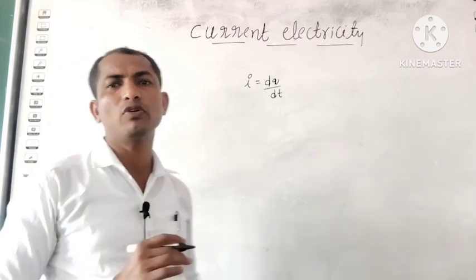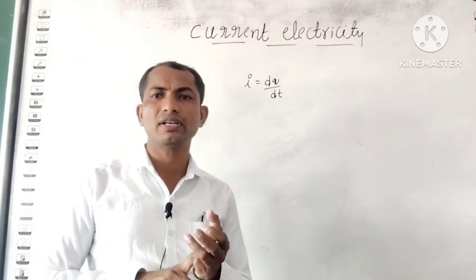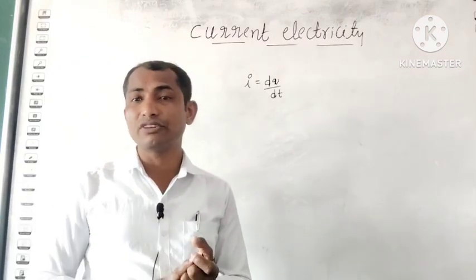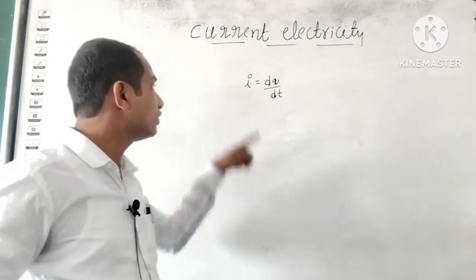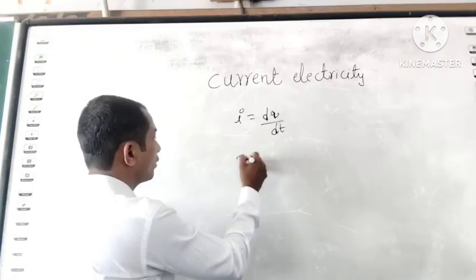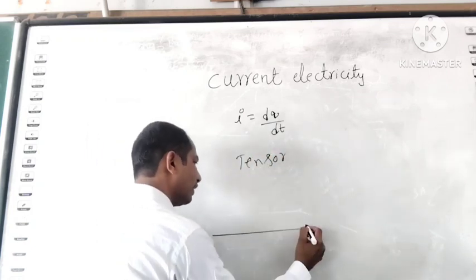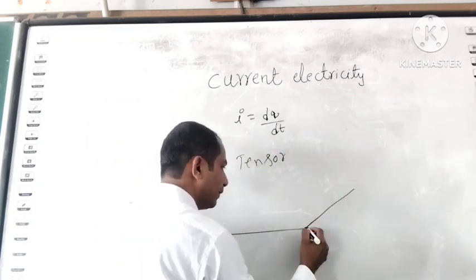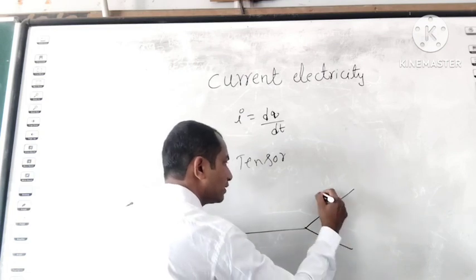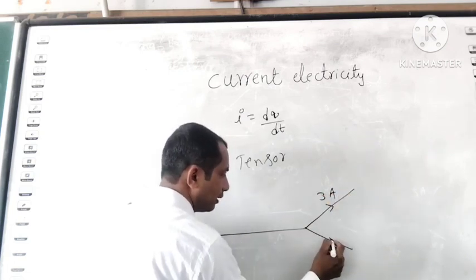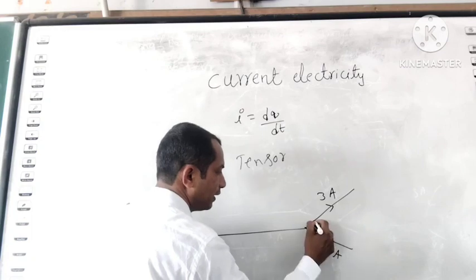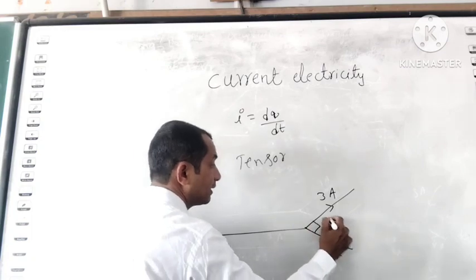Why is it a tensor quantity? It has direction and magnitude, but it does not follow the vector addition rule. So that's why it is a tensor quantity. For example, take a wire. At this point, it has two segments. Through this, 3 amperes current and through this, 4 amperes current is flowing, and the angle is 90 degrees.